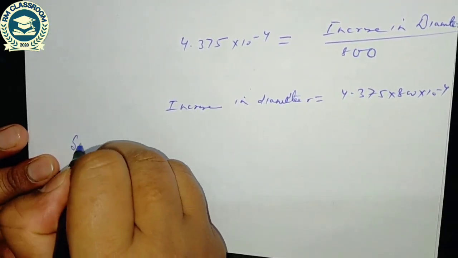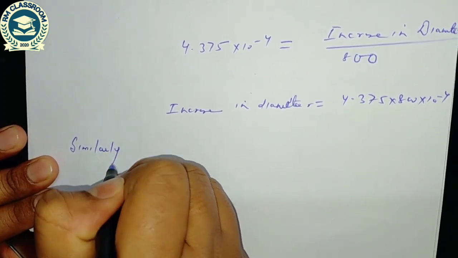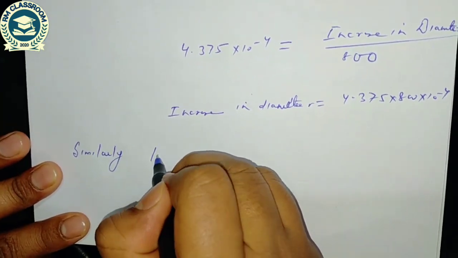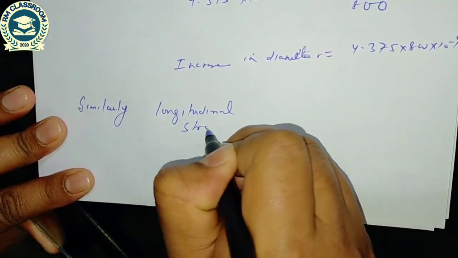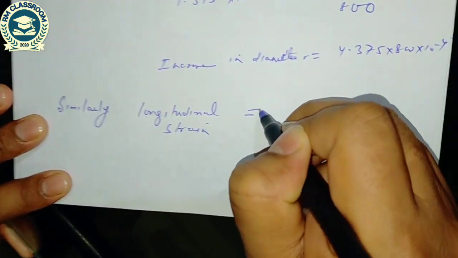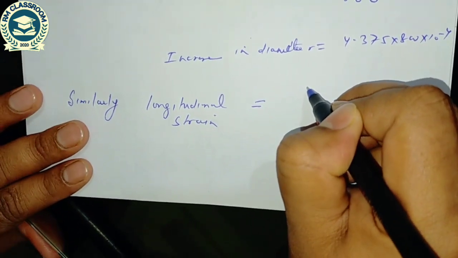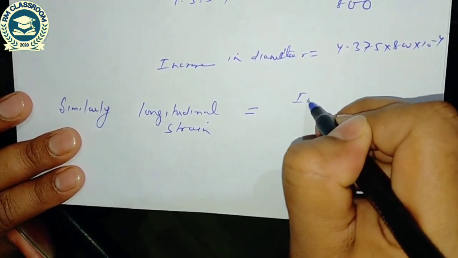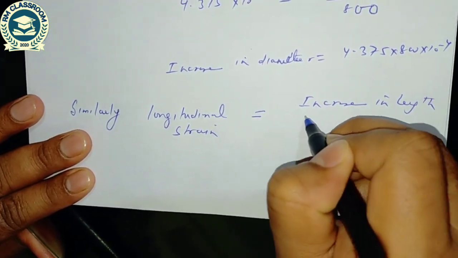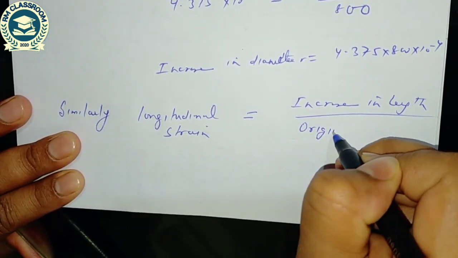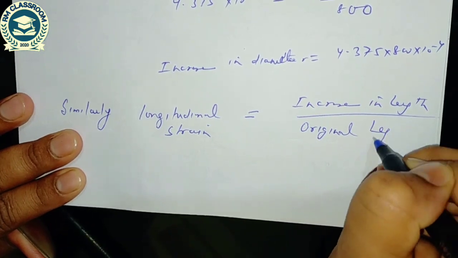Similarly, longitudinal strain is equal to increase in length by original length.